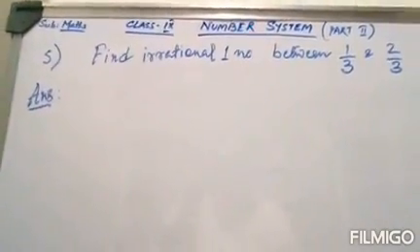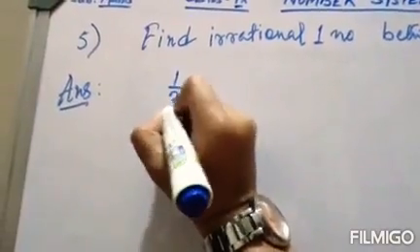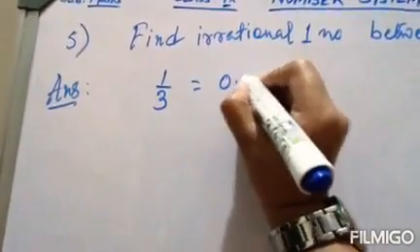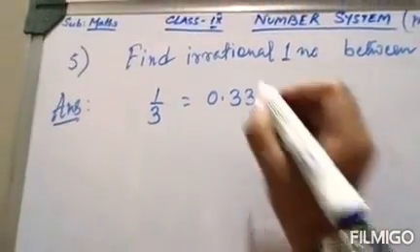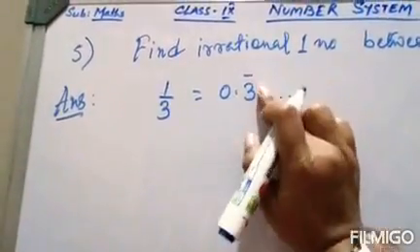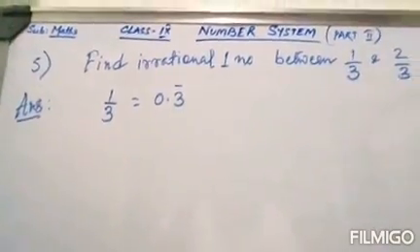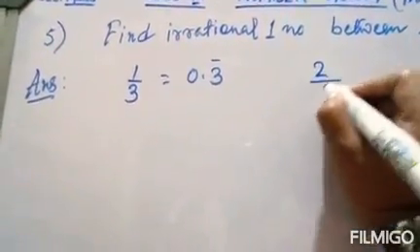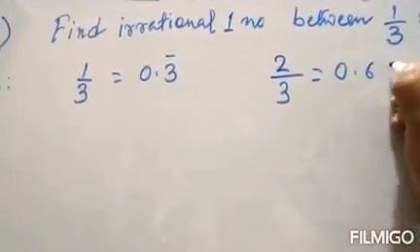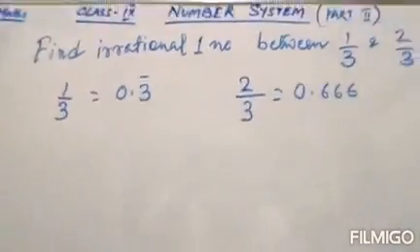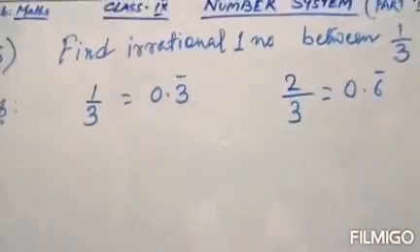See, what is 1 by 3? 1 by 3 can be expressed as 0.33, that is 0.3 bar. We can say it in this way. And what is 2 by 3? It is 0.666, or we can say 0.6 bar.